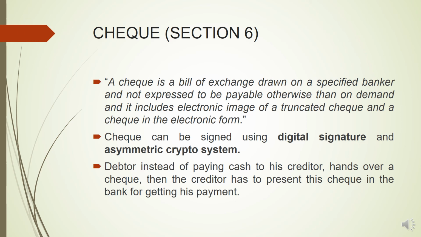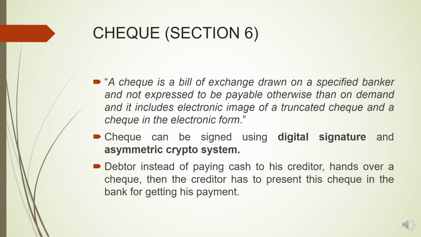So check is a kind of bill of exchange in which drawee will be a bank and not expressed to be payable otherwise than on demand. That means the bank will make the payment given on the check only when the check is presented to the bank for demand. So the mode of payment will be only on demand. Whenever that check is presented to the bank, whenever it is demanded, then the bank will make the payment.